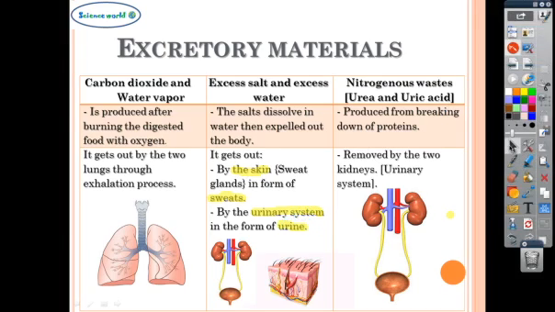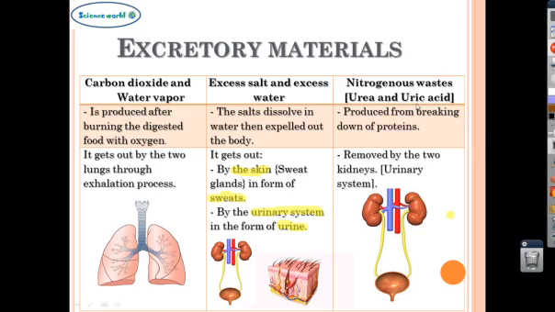The last wastes, nitrogenous wastes, which are urea and uric acid. They are produced from the breaking down of proteins. Yes, proteins. Some people may say that we don't have to eat proteins, but sorry, this is not healthy.